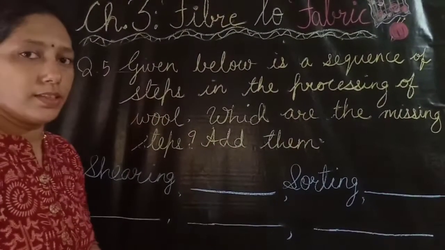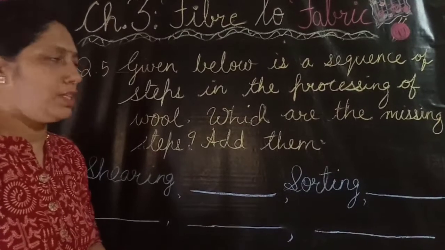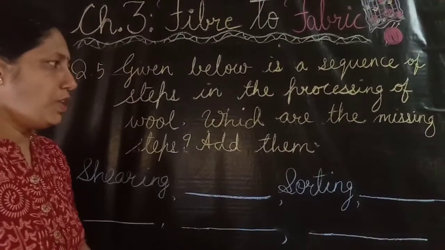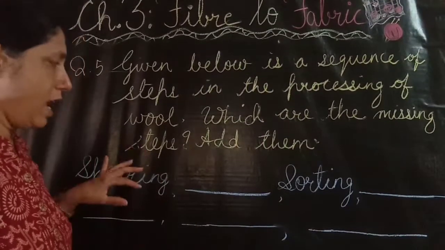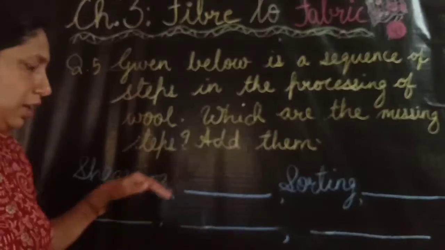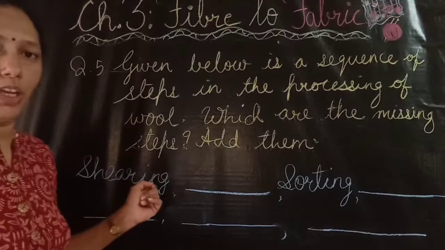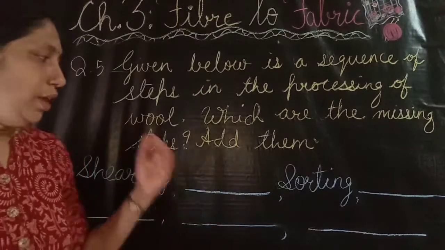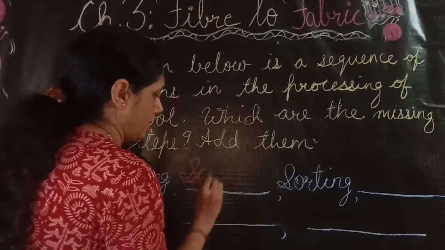Question 5 is, given below is a sequence of steps in the processing of wool. Which are the missing steps? Add them. Here the steps involved in processing wool are given. The missing steps we have to write. The first step, you know, is shearing. Now the second step is, as you all know, scouring.